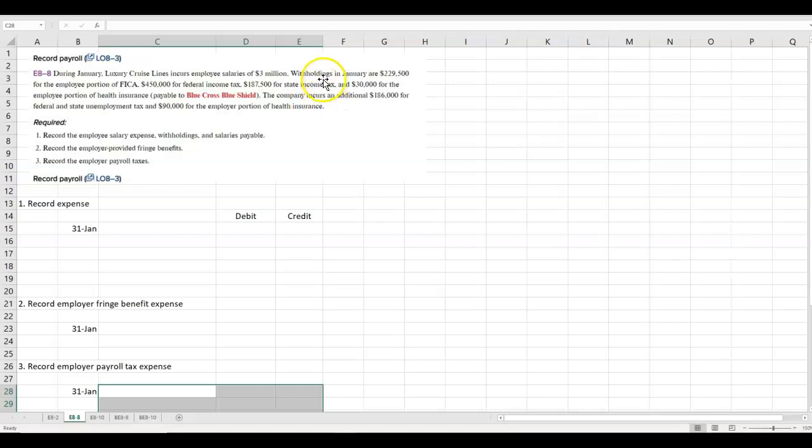So these are all liabilities for the company. When it's held out of your paycheck, it's a liability to them. They don't get to keep it. They get to expense your gross salary, and everything that's withheld from it is withheld on your behalf and sent into the proper agencies with your name and Social Security number attached. And then many times there will be some money withheld from your paycheck for your portion of the health insurance. Again, that's your expense. That's not the company's expense.